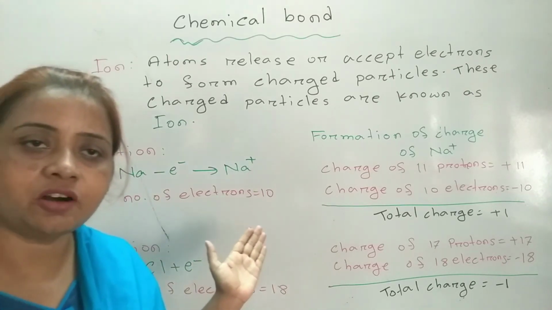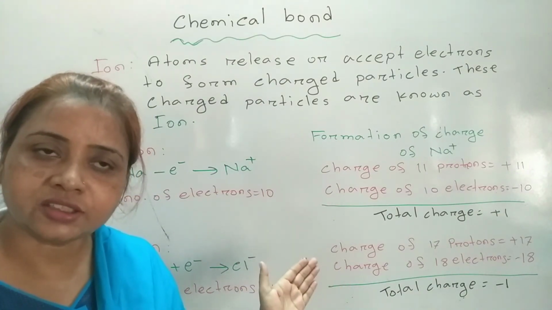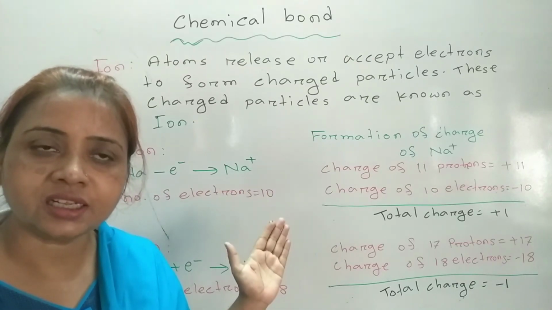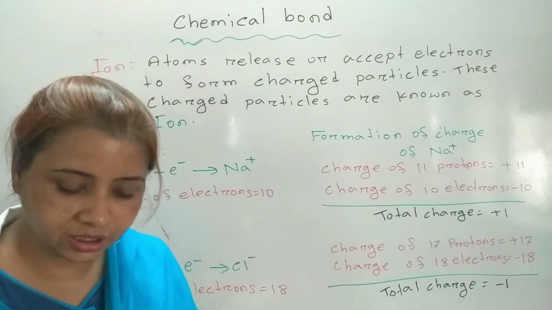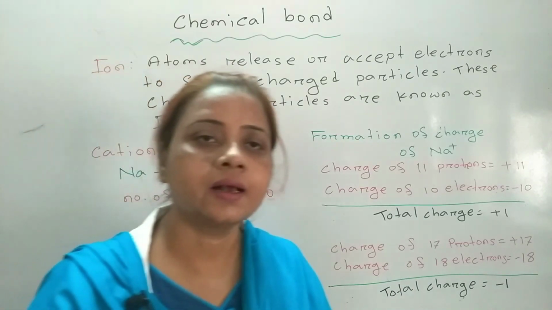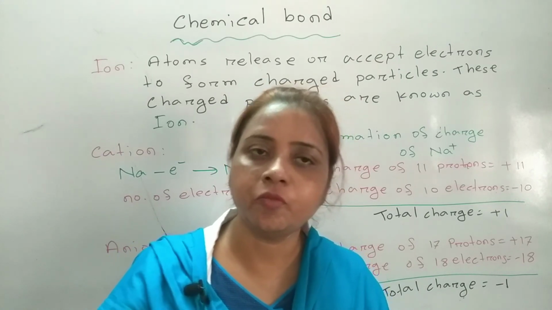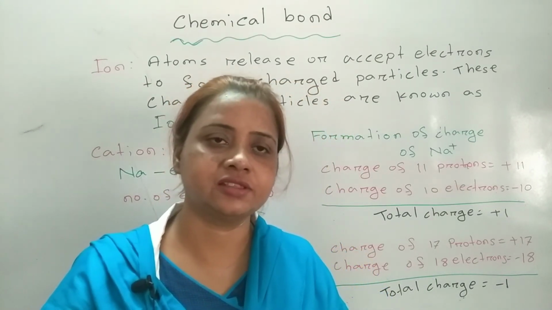Basically, metals form cations and non-metals form anions. And what is the reason? Metals donate electrons and non-metals receive electrons. It is the reason for metals forming cations and non-metals forming anions.